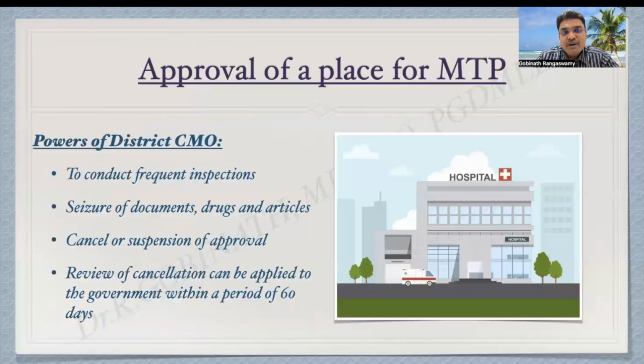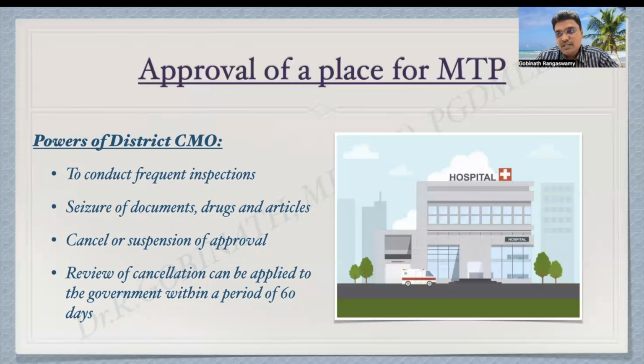So what are the powers of the district chief medical officer under this act? The district chief medical officer can conduct frequent inspections of the establishments where MTP is being conducted. He also has the power to ask for any documents, drugs, articles, or seizure of the documents, drugs, and articles. And also he can cancel or suspend the approval given already.